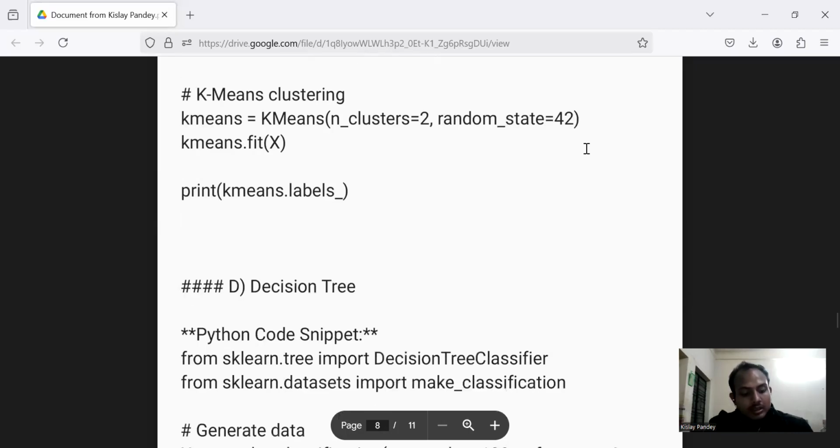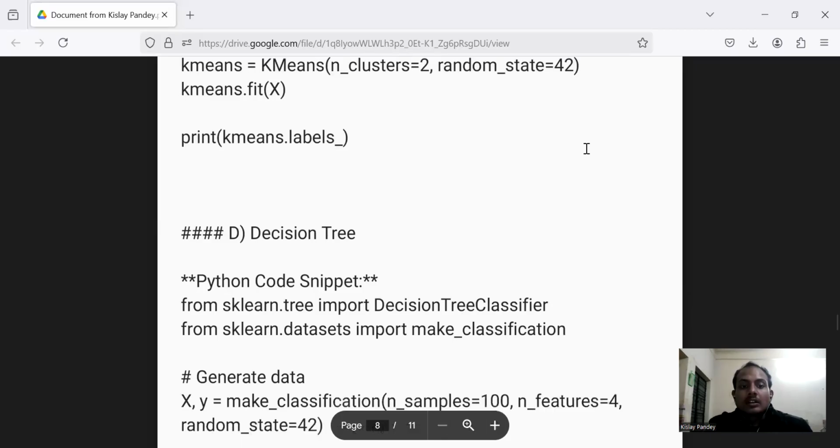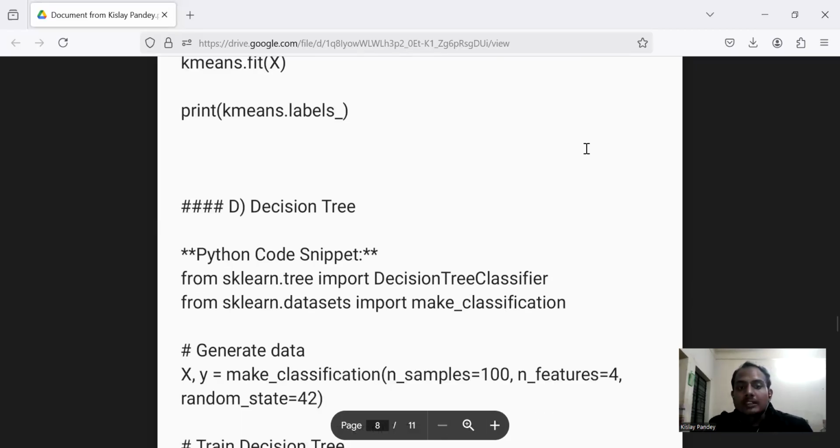Now the D section, which is the decision tree. The Python code snippet for the decision tree will be from sklearn.tree import DecisionTreeClassifier, from sklearn.datasets import make_classification.